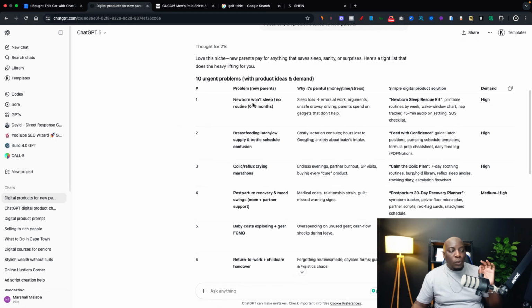First one, newborn won't sleep, no routine, 0 to 6 months. Now, already I know that this is a banger product. Why? Because my sister just gave birth recently, and she'd always call me and say that the baby's not sleeping. Can you come and take care of the baby? This is a problem that many new parents struggle with. If you can create a product that solves this problem, you'll be able to make lots of money.